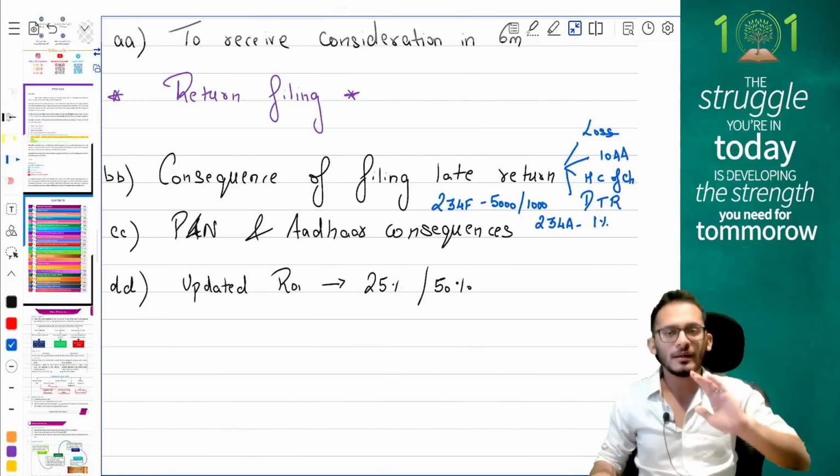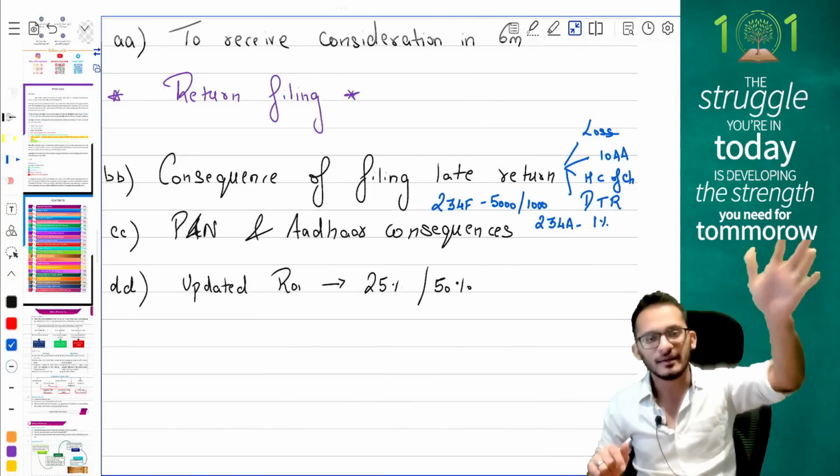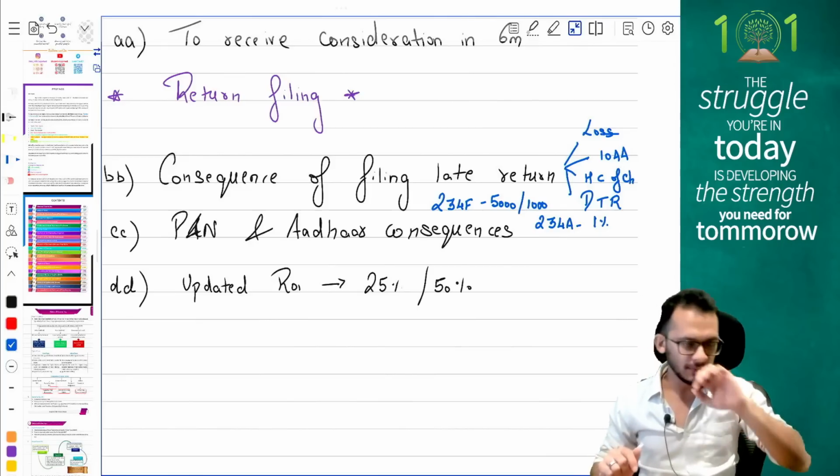Finally, whatever payment is outstanding on the due date will be levied an interest at the rate of 1% until the return is filed.